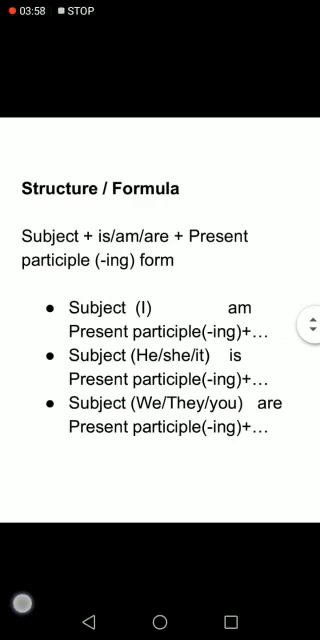Now, if the subject is I, which auxiliary verb will we use? Am. Subject is he, she, it. We will use which auxiliary verb? Is. With he, she, it or third person singular, we use the auxiliary verb is. And with you, we, they, and all the plural, we use are, right? Is is used with third person singular, he, she, it, or a single noun or a name. With I, we use am. And with you, we, they, plural, we use are, right?